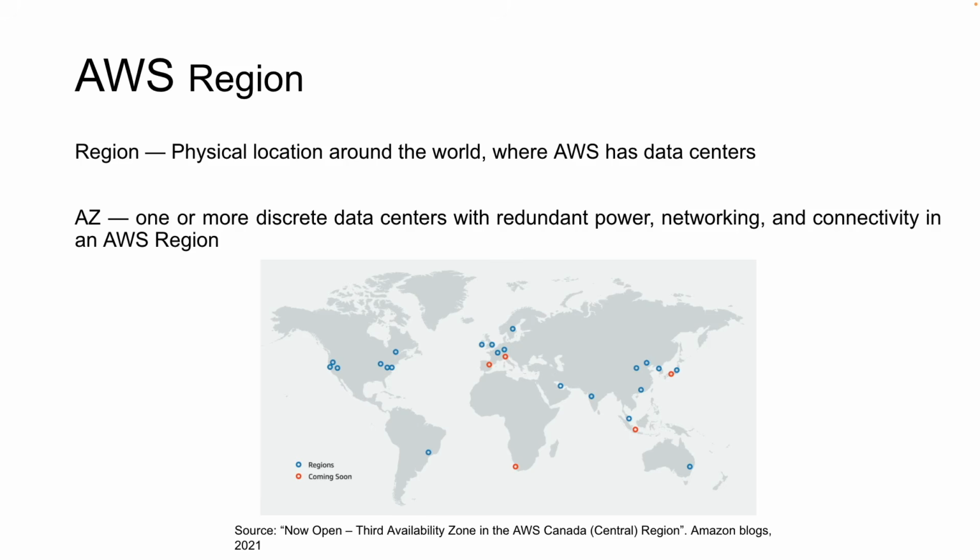They have multiple regions around the world, and in each region they have multiple availability zones, also known as AZs. So they have multiple AZs inside one particular region. In this particular region they have multiple AZs, in this particular region they have multiple AZs, and so on.